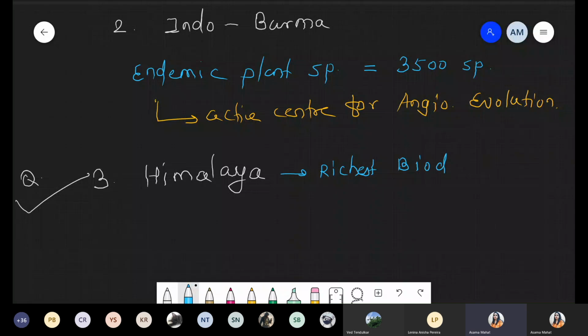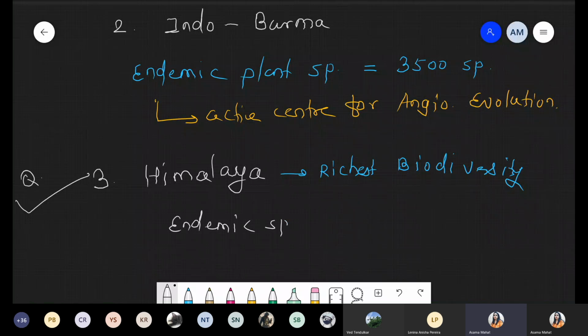Why is this so? If we discuss with respect to Sri Lanka, Western Ghat, they have 1,600 plant species. Plant species means it should include the complete plant kingdom. Algae bhi ho sakta hai, Bryophyte may be there, Pteridophyte may be there, Gymnosperm is there, Angiosperm is there. So totally plant kingdom. But in case of Himalaya, how many endemic species are there?